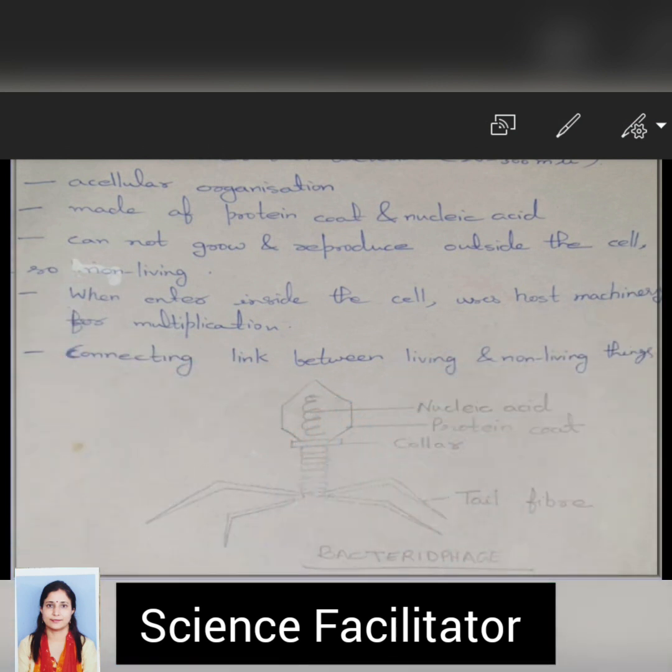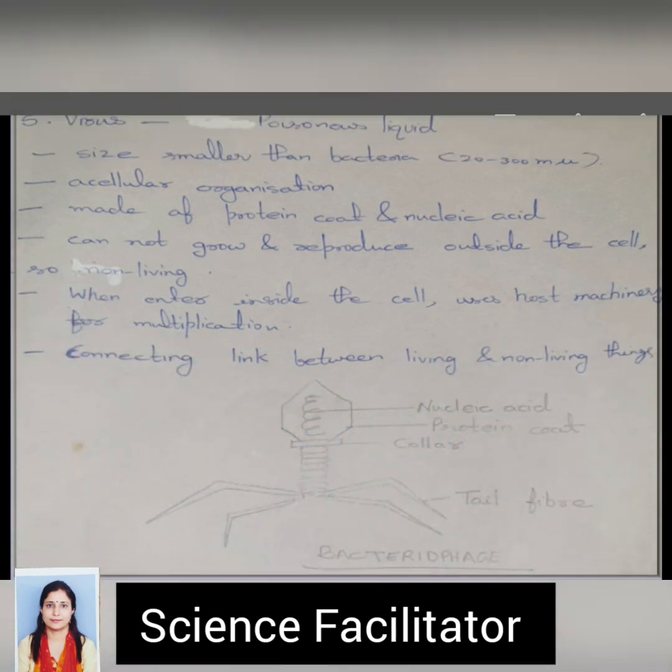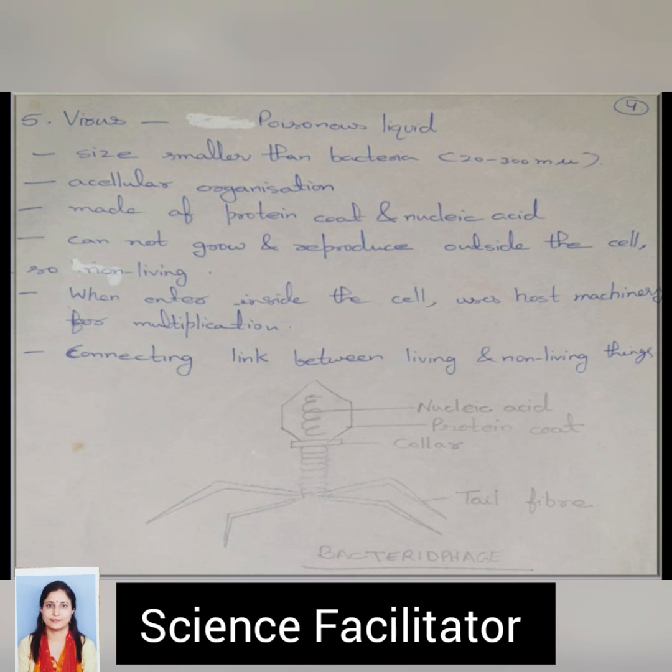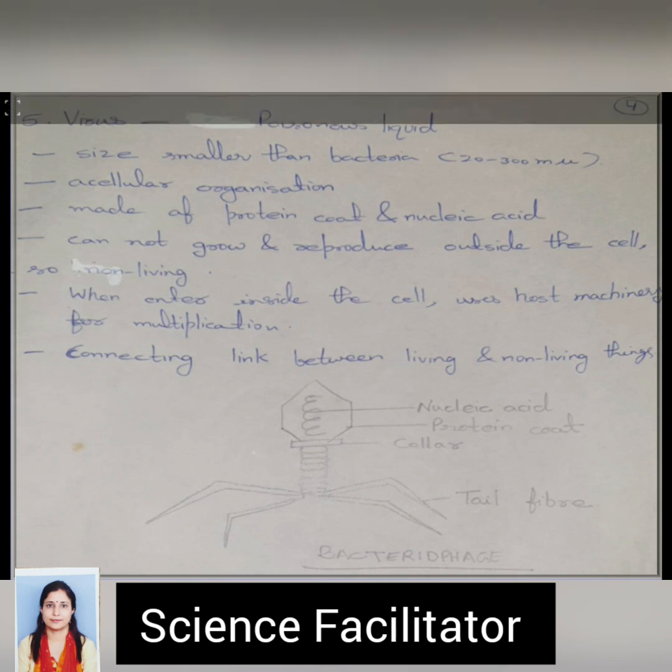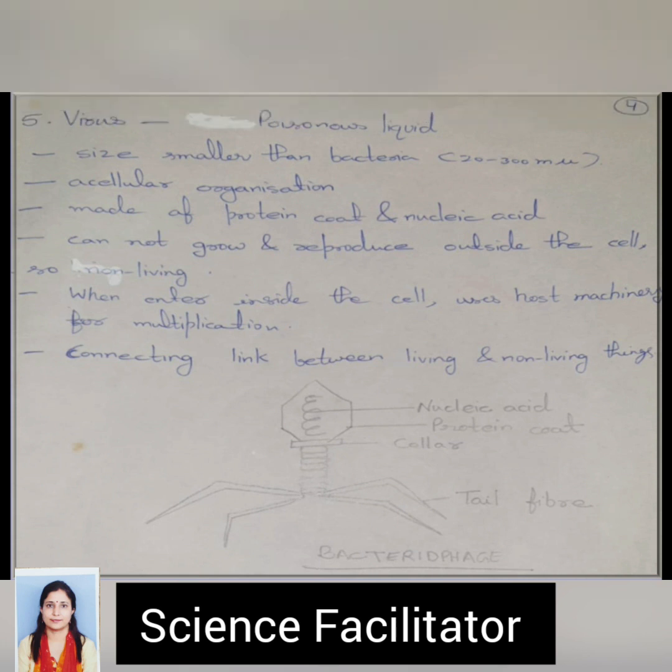They can live inside the bacterial cell, and they can live inside animal or plant cells. They possess acellular organization. That means they do not possess any cellular structure like the plasma membrane, nucleus, or cytoplasm. Nothing is there in viruses. No cytoplasm, no plasma membrane, no nucleus.